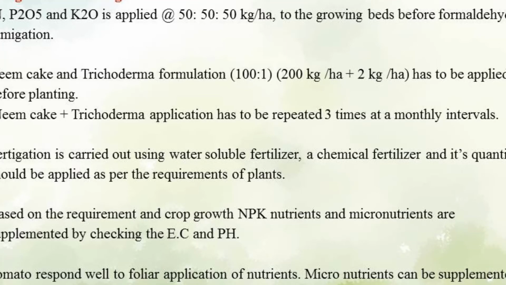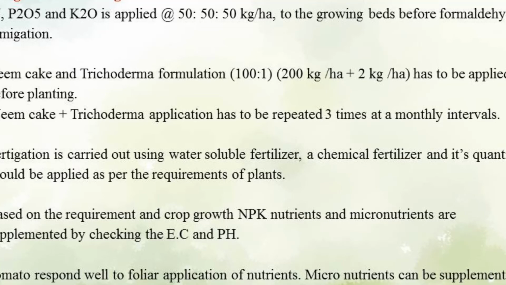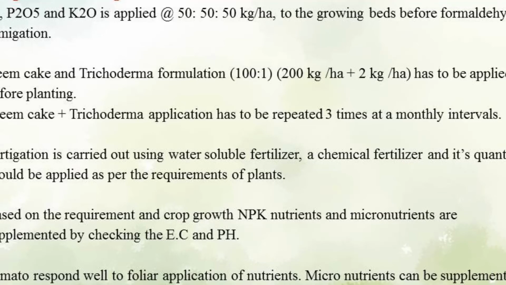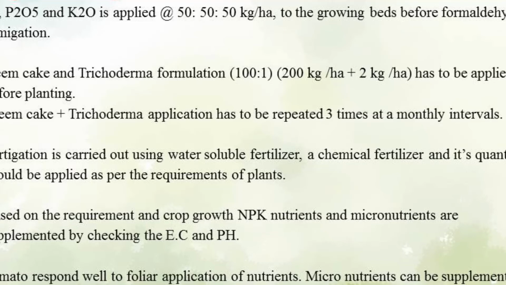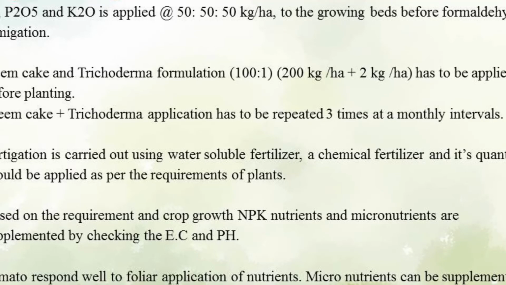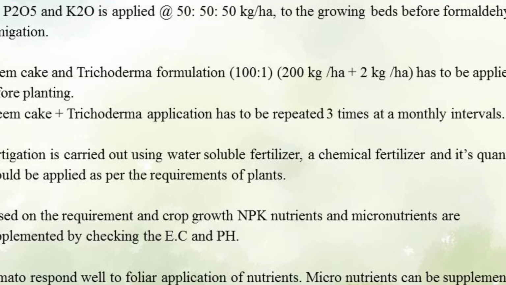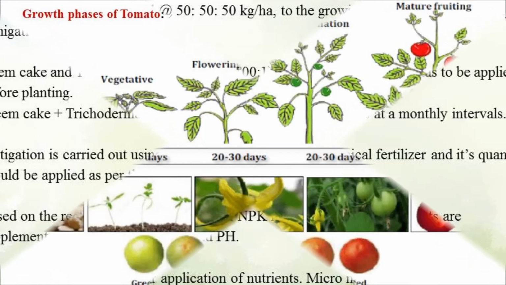You know that tomato responds well to application of foliar spray, that means application of micronutrients as a foliar spray, and these micronutrients can be supplemented through foliar spray as per the requirement of the crop and to get maximum quality of production.